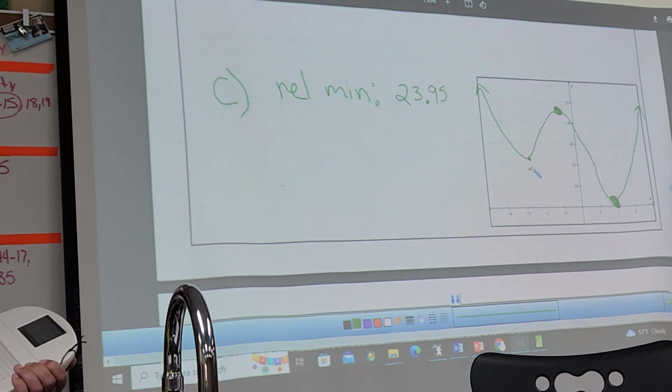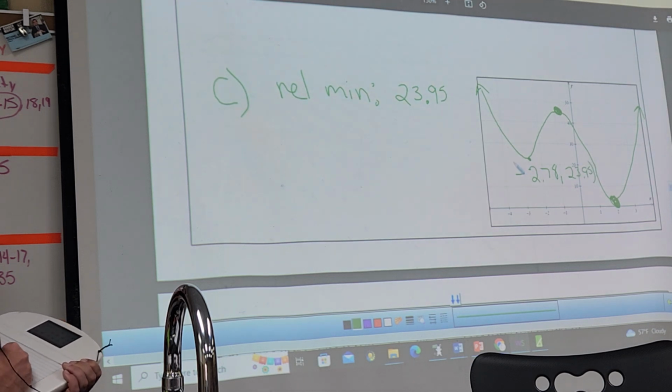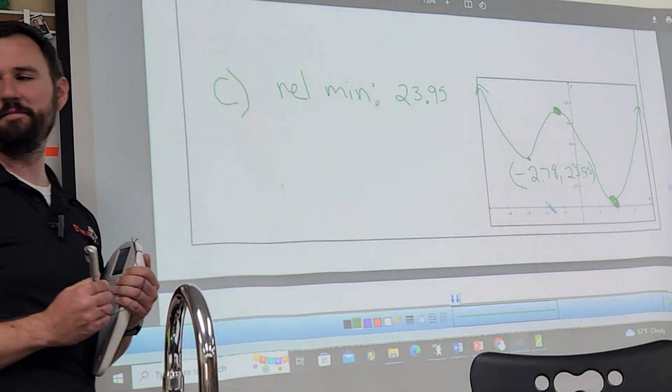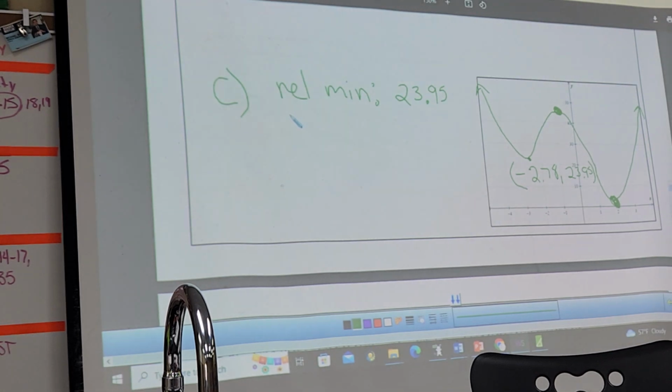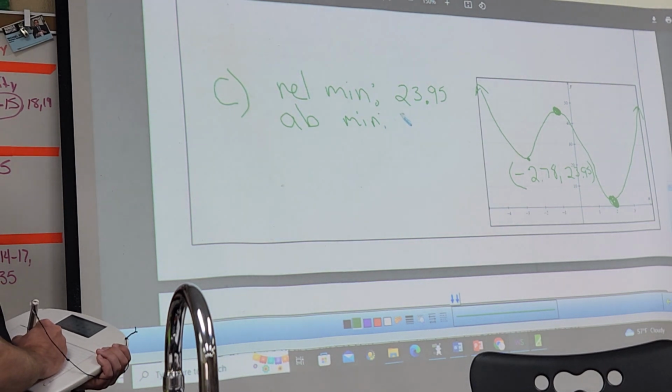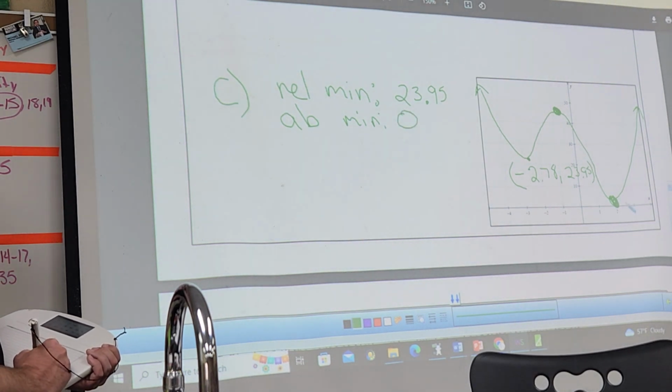If you really want to know, that occurs at -2.78. There is. Second, calculate the min, right? And do we have an absolute min? Where's that at? It's 0. It's at this point, 2, 0.